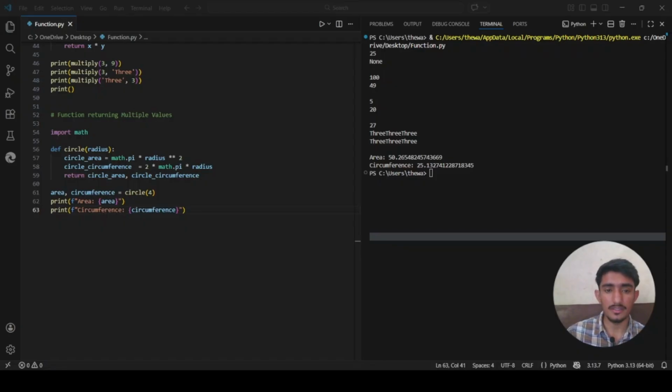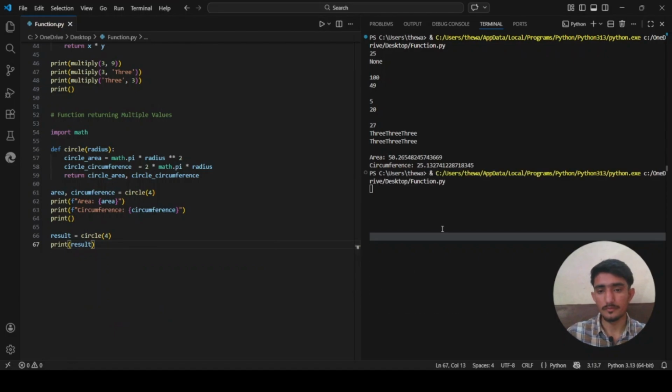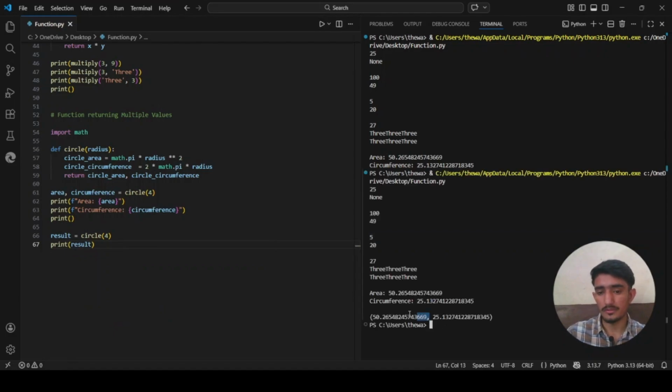If a function returns two values, you need two variables to unpack them. You can also capture everything in one variable, like result equals circle(4), and just print whatever the result is. So the first one is area, and another one is circumference. Here circle area, this, and circle circumference.